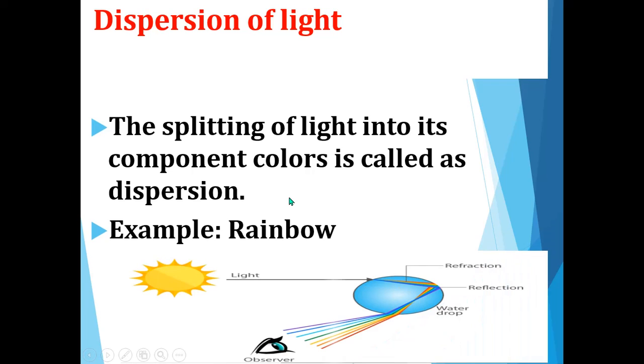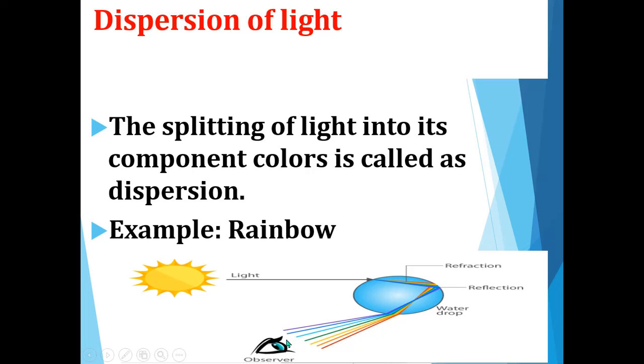Example is rainbow. When the sunlight falls on the water drops, the light gets reflected to the observer's eye in the form of rainbow, that is 7 colors. Yes, so you know the colors of the rainbow, VIBGYOR. The white light falls on the water drop, and sunlight will be white light when it falls towards the water drop. After reflection from the water drops, it will reach the observer's eye in the form of 7 colors.